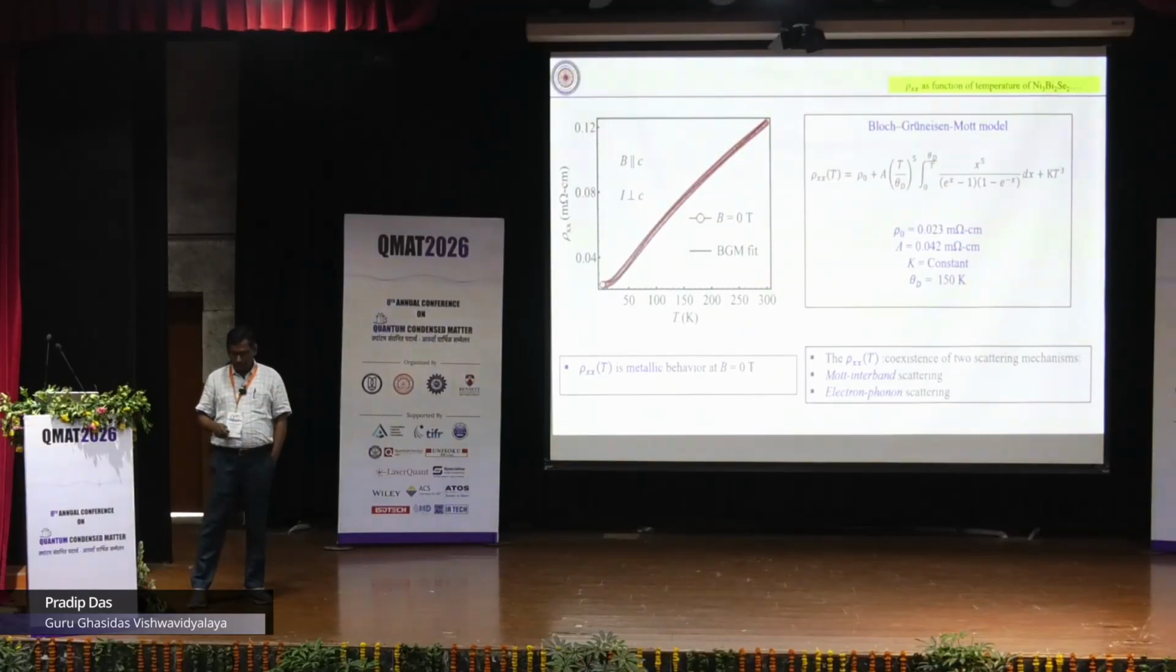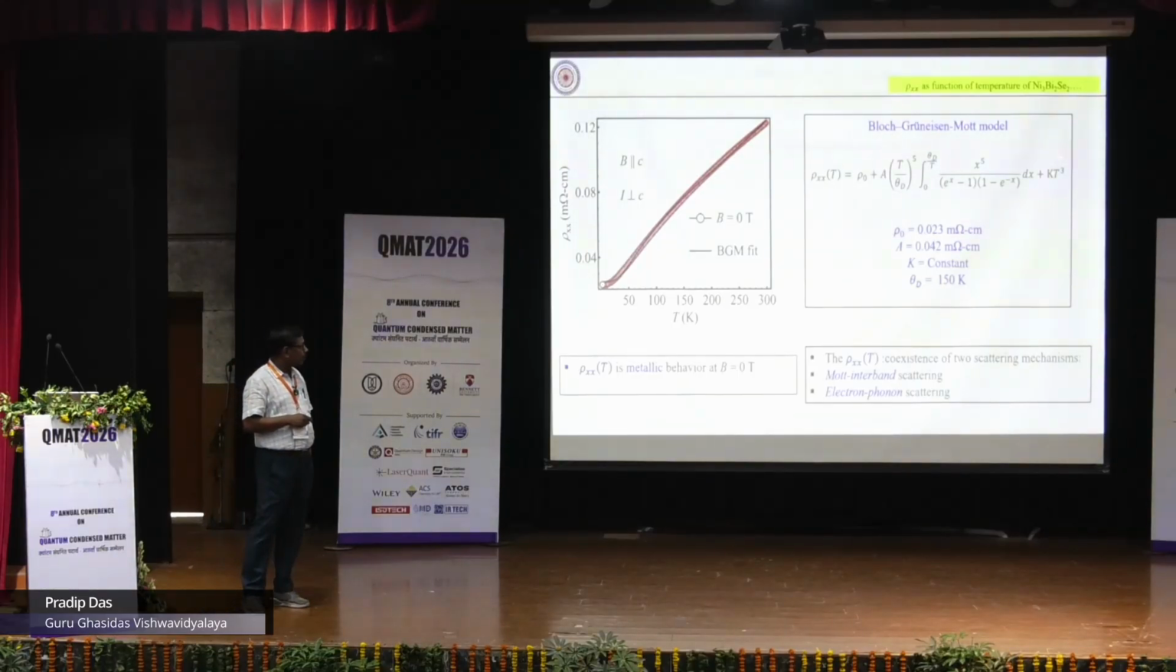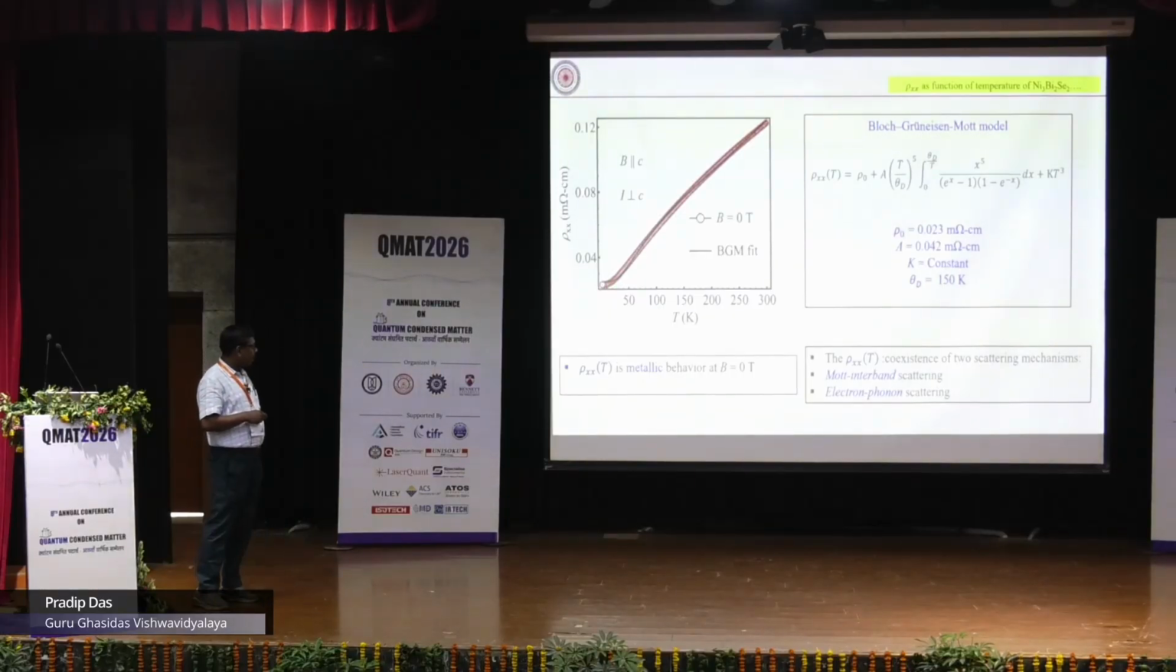So this is now resistivity data, rho xx, as a function of temperature, and we have to understand its scattering mechanism. So we fitted with the BGM equation. This is the Bloch-Grüneisen-Mott model, and here this is the Mott term, and we saw that the data is fitted very well. So we understood from these fitting parameters that we have electron-phonon scattering, and also we have a Mott interband scattering.